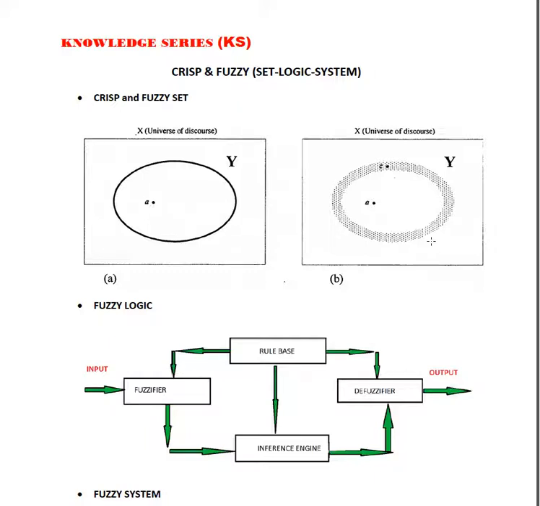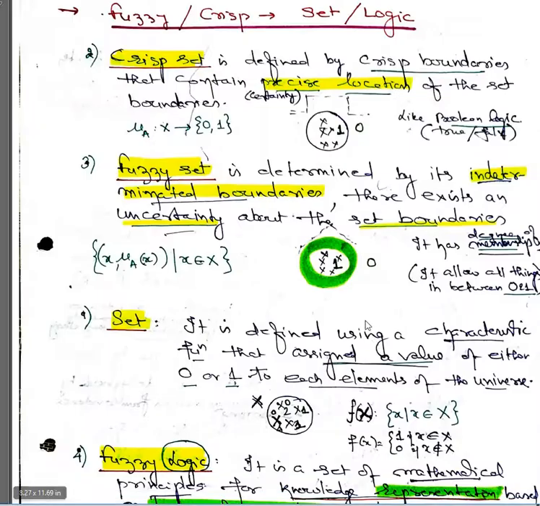Fuzzy logic basically is represented in terms of linguistic terms. So a fuzzy set is determined by indeterminate boundaries; there exists uncertainty in the boundary. That is what I mean to say. Here x has two values 0 or 1, whereas here it is x comma mu A of x such that x belongs to capital X, where mu A of x is determined by the region where these elements reside.